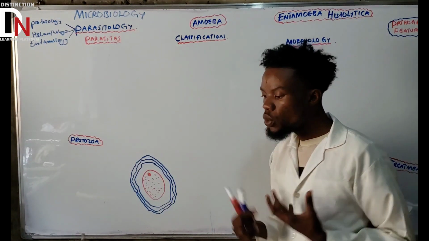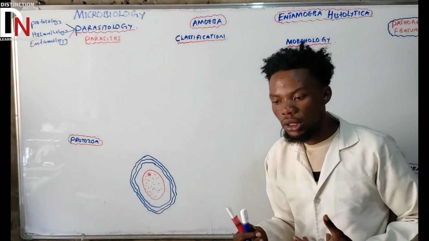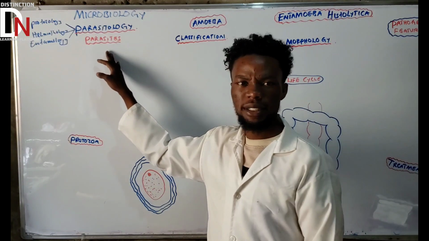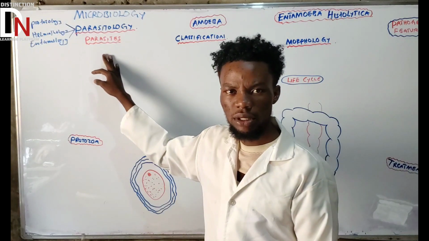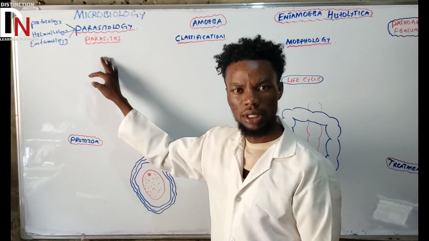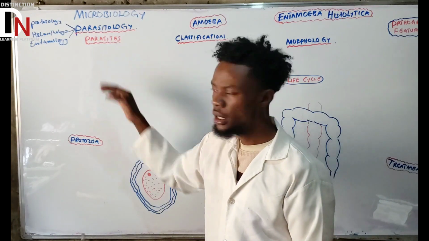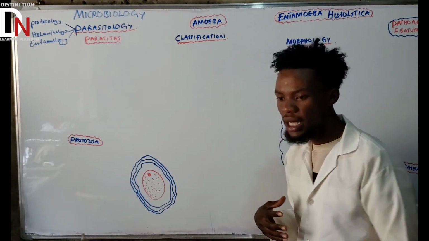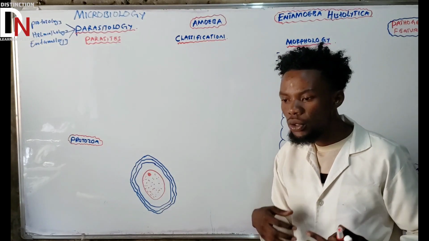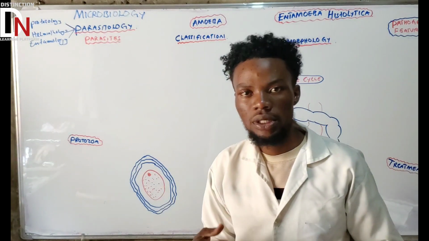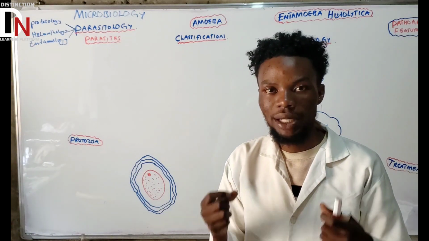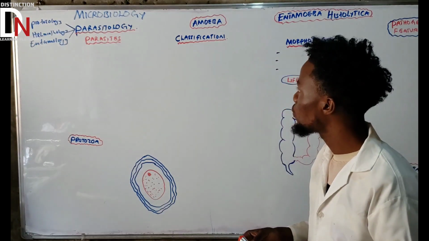Now, since we've understood parasitology, what else are we supposed to understand? Let us understand this same parasite that we're talking about, because it is the main thing that gives us parasitology. What is a parasite? A parasite is a living organism that always feeds on a host for nourishment and also for shelter. It uses the host. That is what we call a parasite.